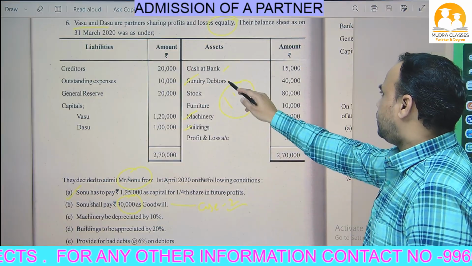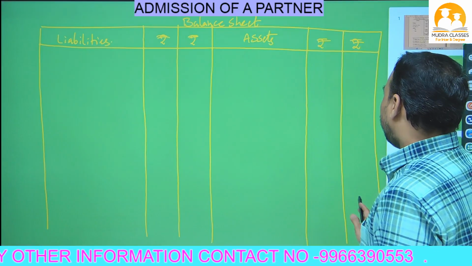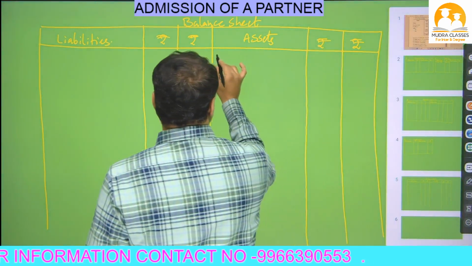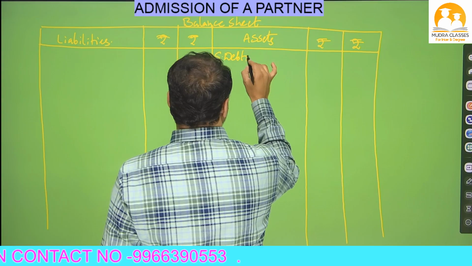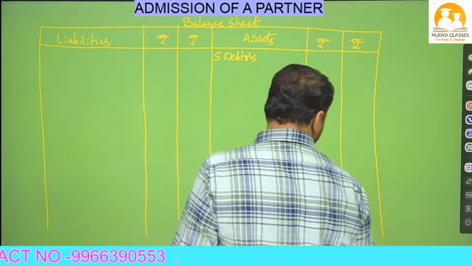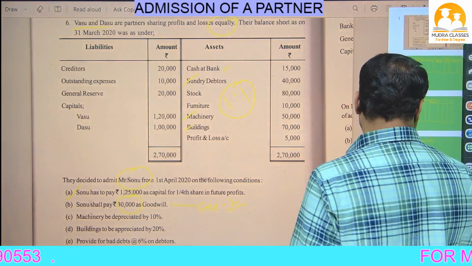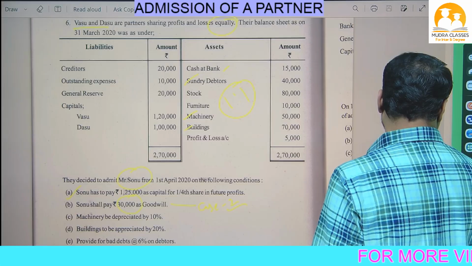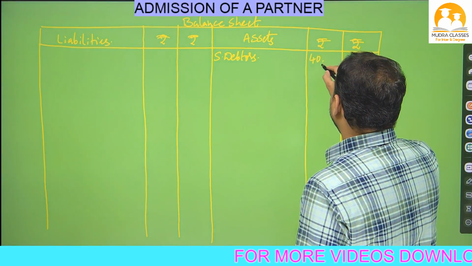Next item given is sundry debtors. So write as it is from the balance sheet asset side in the answer. Okay, how much is the amount given? Sundry debtors amount, how much is given? 40,000. So write down here 40,000. Write in the inner column because we have an adjustment for debtors.